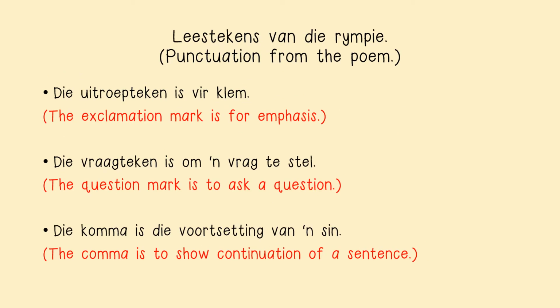Leestekens van die rympie. Punctuation from the poem. Die uitroepteken is vir klem. The exclamation mark is for the emphasis. Die vraagteken is om 'n vraag te stel. The question mark is to ask a question. Die komma is die voortsetting van 'n sin. The comma is to show continuation of a sentence. That means that the sentence is going on to the next line. It's still continuing. It has not ended.